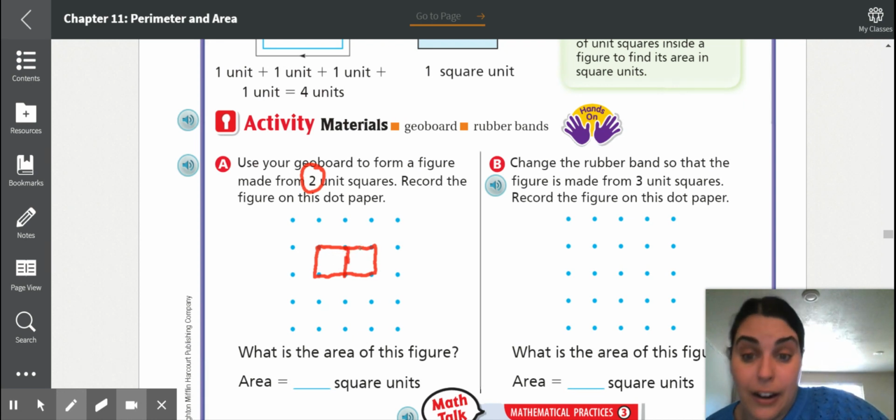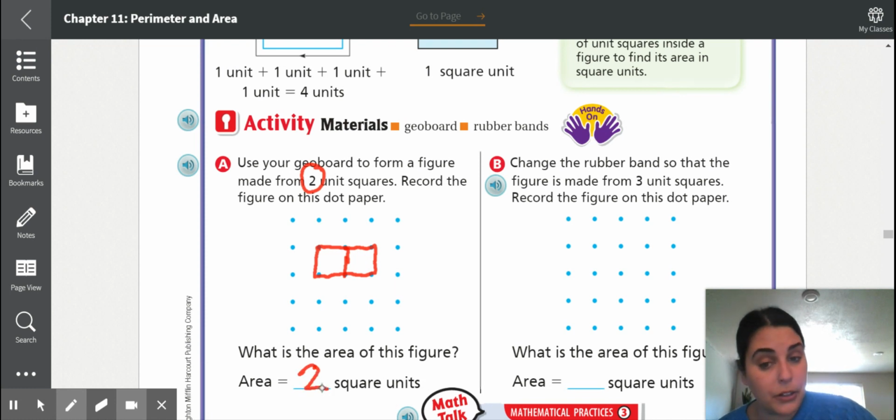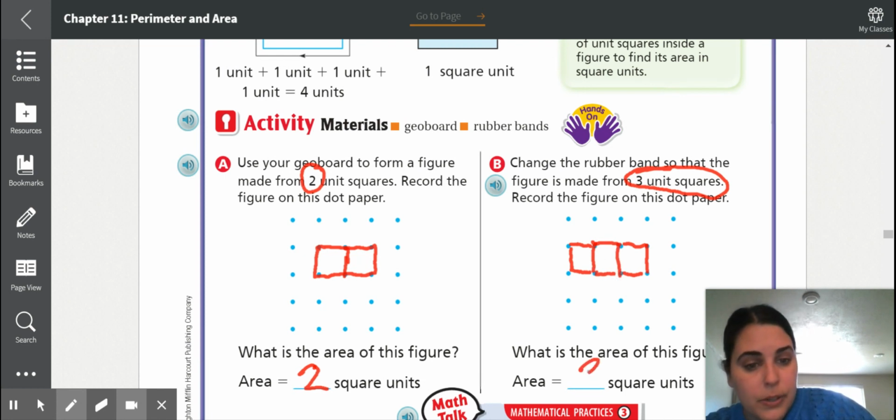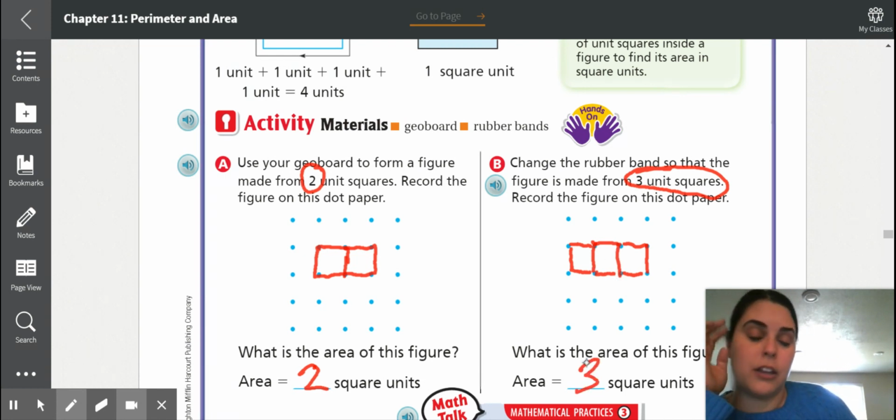So we would say that the area of this is 2. Now let's do one to make it be 3 unit squares. 1, 2, 3. Draw the lines, and this we would say has an area of 3 unit squares.